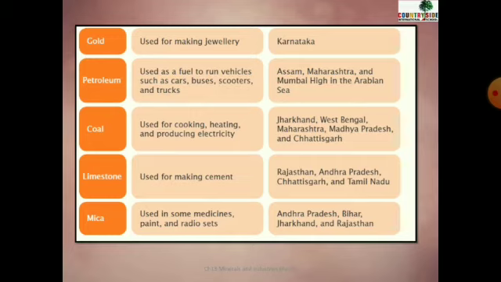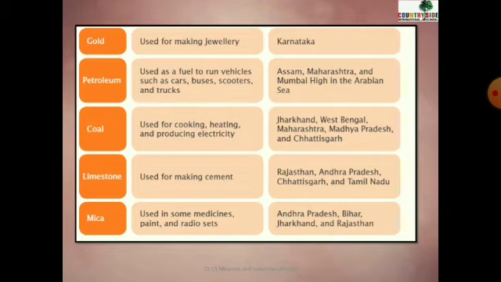Yes, it is used as fuel to run vehicles such as cars, buses, scooters, and trucks. But where is it found? Assam, Maharashtra, and Mumbai High in the Arabian Sea. The Arabian Sea is very big, right? So near Mumbai, near Maharashtra, there is a place named Mumbai High. There, petroleum is found in India.